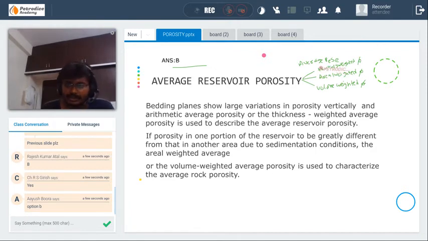When should thickness weighted porosity be used? When the bedding planes show large variations in porosity vertically. If along the vertical plane there are very large variations in porosity, it is best. If you take a reservoir, it has different phi 1, phi 2, phi 3. If there is a vast difference between porosity 1 and porosity 2, and porosity 2 and porosity 3, and if there is very little difference, I'll just show it on the board.